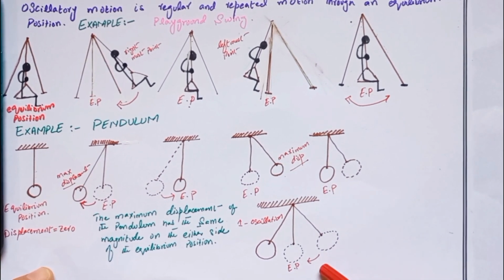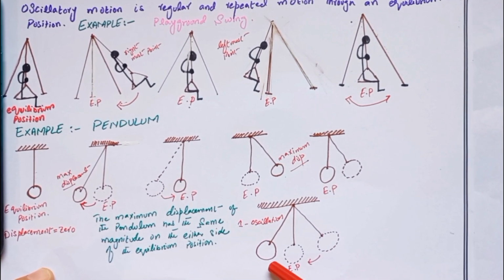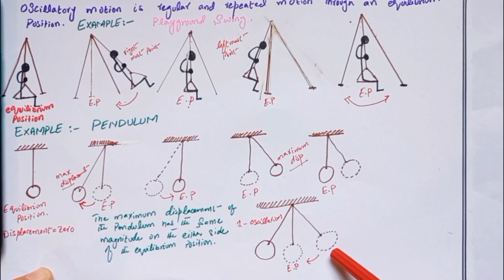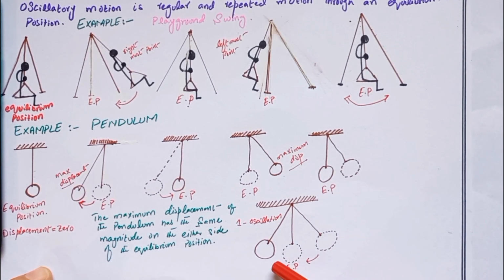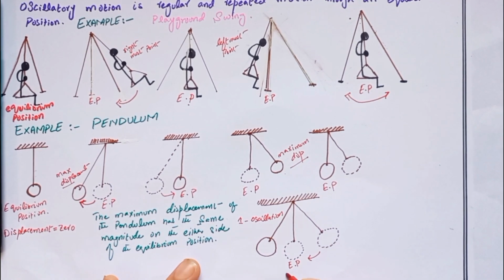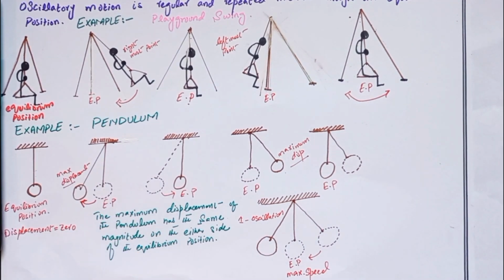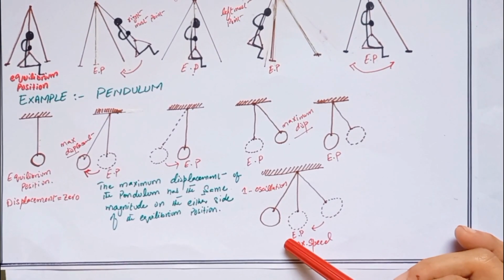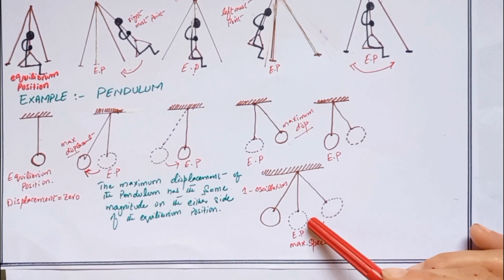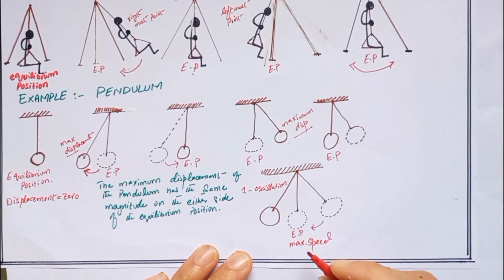So far, we have seen that when an object oscillates, its displacement changes in a regular and repeated way. The speed of the pendulum also follows a repeated and regular pattern. The pendulum has the greatest speed when it passes through the equilibrium position. So here it is the maximum speed at the equilibrium position. It does not matter whether the pendulum is moving to the left or to the right. When it is at the equilibrium position, it has zero displacement